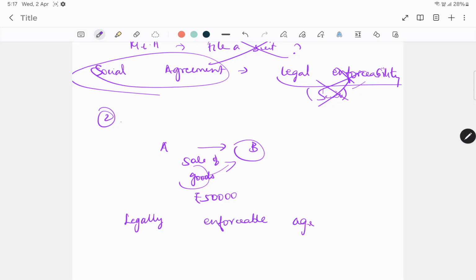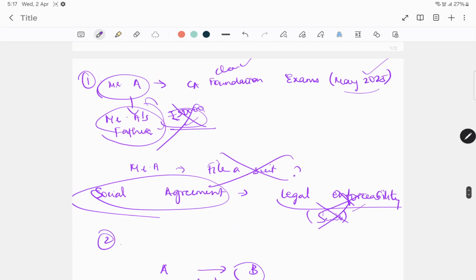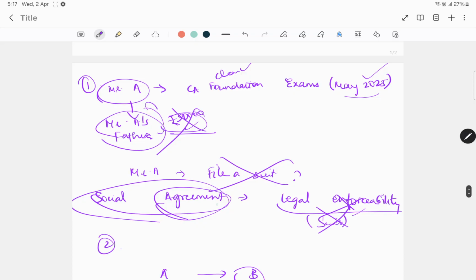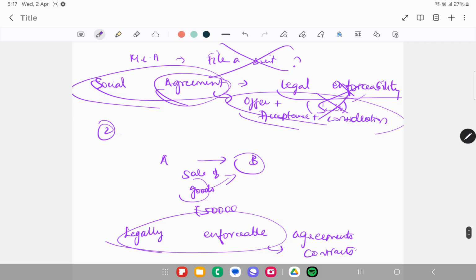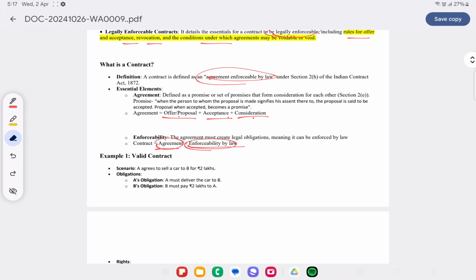So agreements can be of two types. It can be social or it can be legally enforceable. Only legally enforceable agreements are contracts. The ones which are not legally enforceable are not. Here also it's an agreement, because there is an offer by the father, acceptance by the son, and consideration flowing in as well. But what about legal enforceability? It's not there. So this is also an agreement, but it's a social agreement, not a legally enforceable one. That is something we need to understand very clearly. Contract is something which is defined under section 2(h).